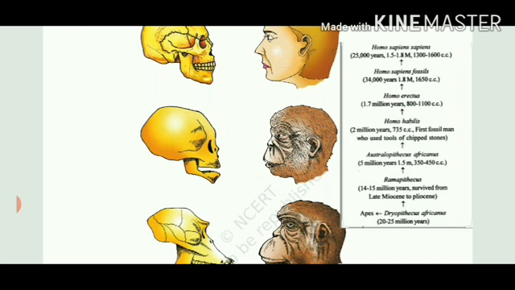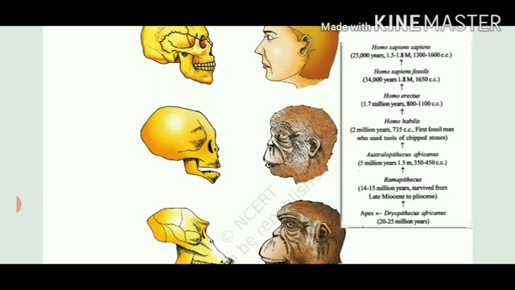Then evolved Homo erectus, who started walking erect. That's why this species name has been given. They lived 1.7 million years ago, with a very good brain capacity, that is 800 to 1100 cranium capacity. Then came Homo sapiens fossils. These were 34,000 years ago, and 1650 cranium capacity is the brain capacity, and ultimately the modern man, which is called Homo sapiens sapiens.